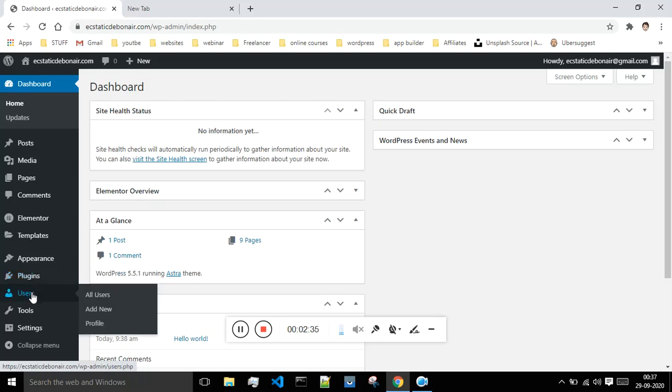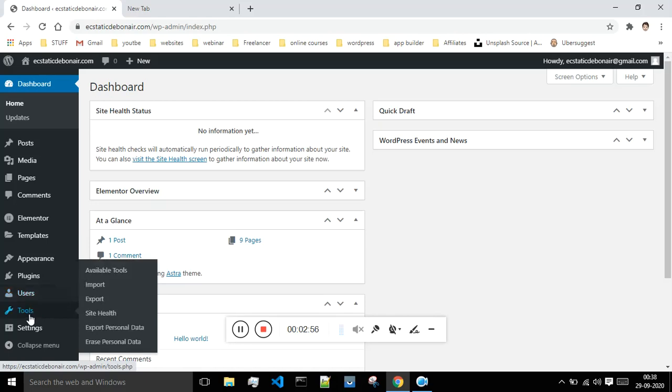And next is the user tab. So if your website is like a school management system, or your website is selling products, or whatever that is, and if someone enters their details like the name, username, email ID, password, and all that, the data will be stored under this user tab.